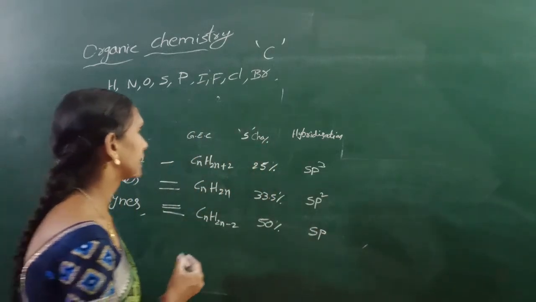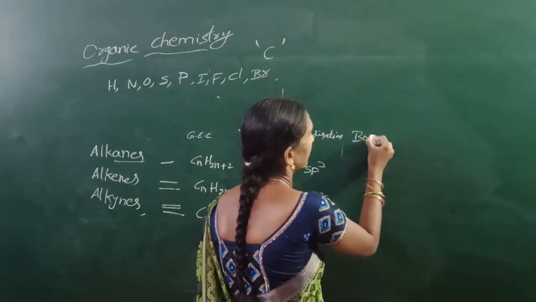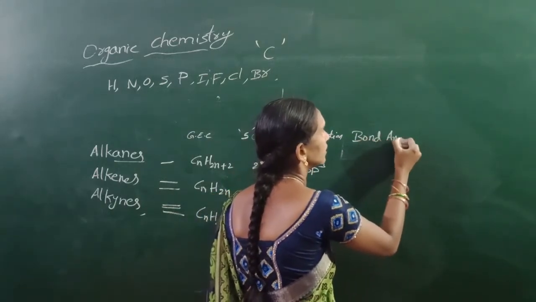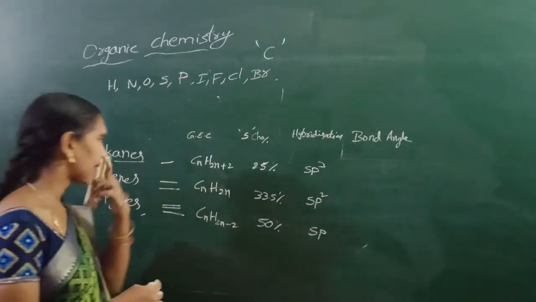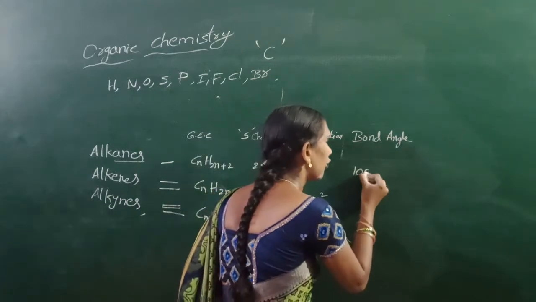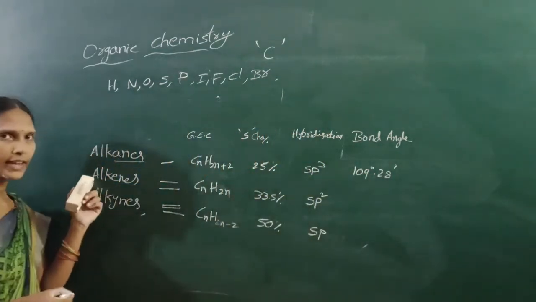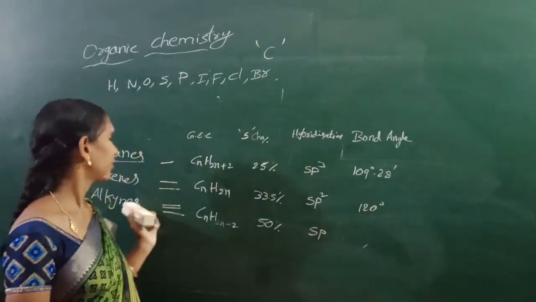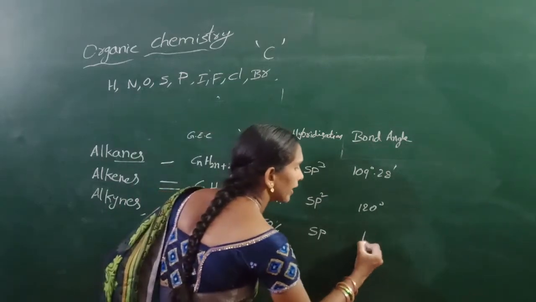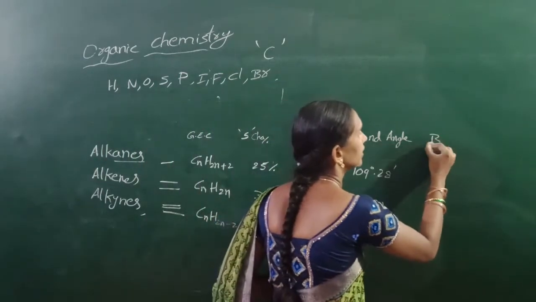Next, the bond angle. The bond angle of alkanes is 109 degrees 28 minutes. The bond angle of alkenes is 120 degrees. The bond angle of alkynes is 180 degrees. Next, bond length.